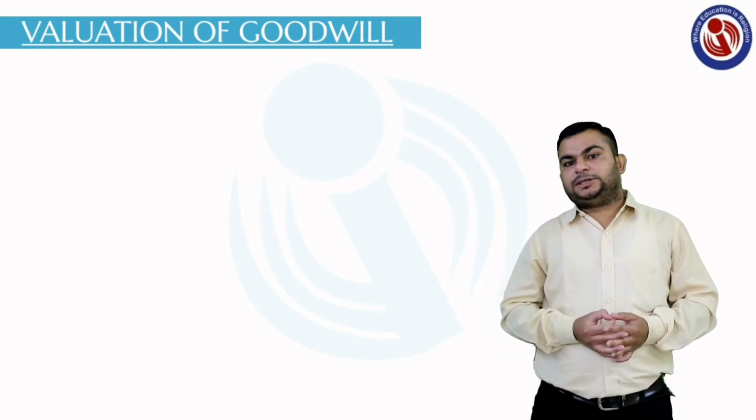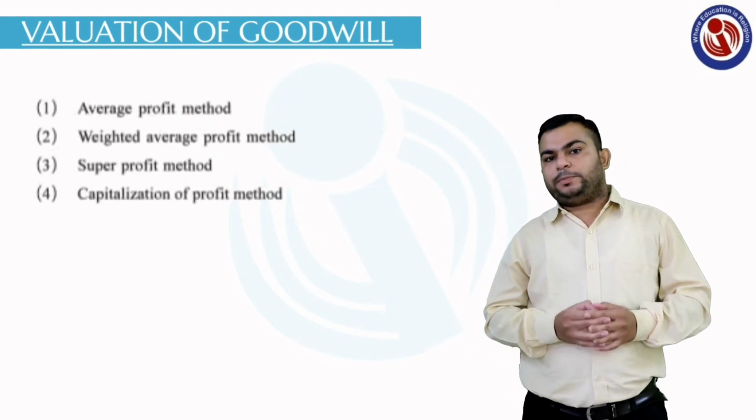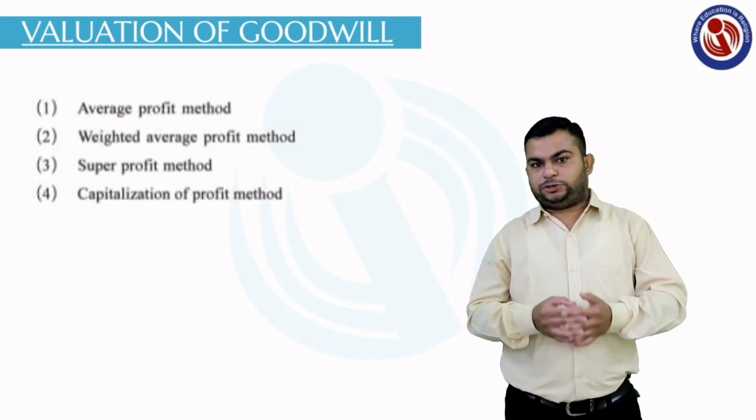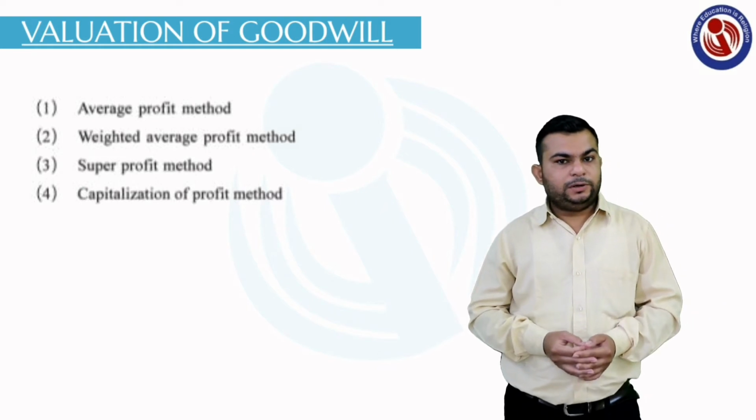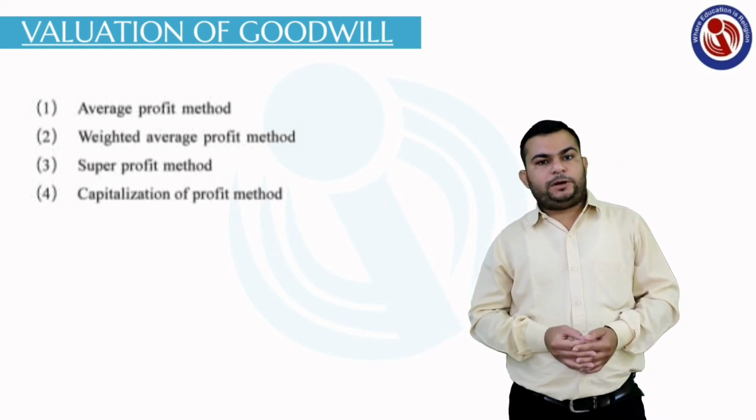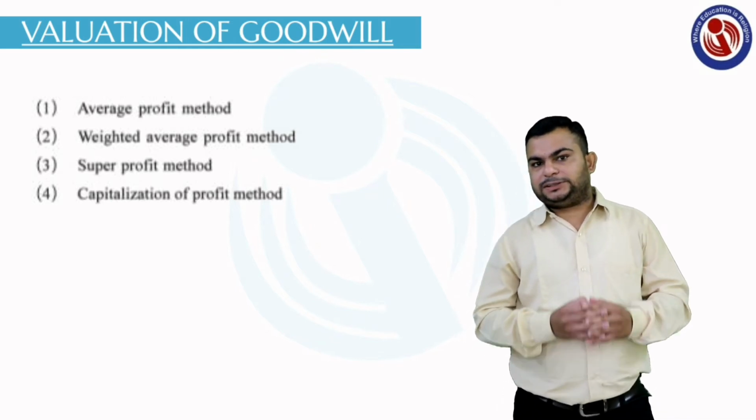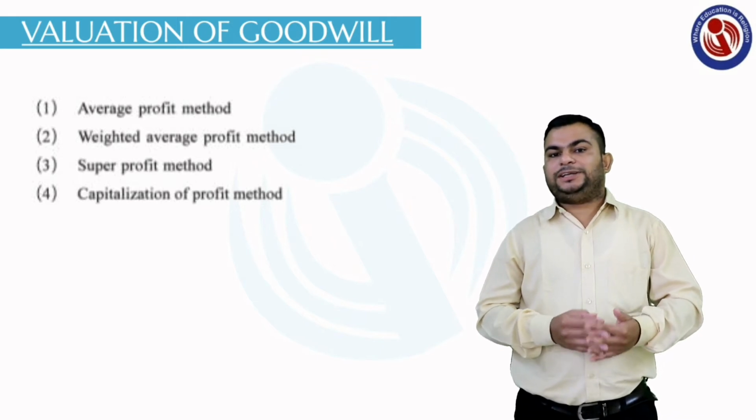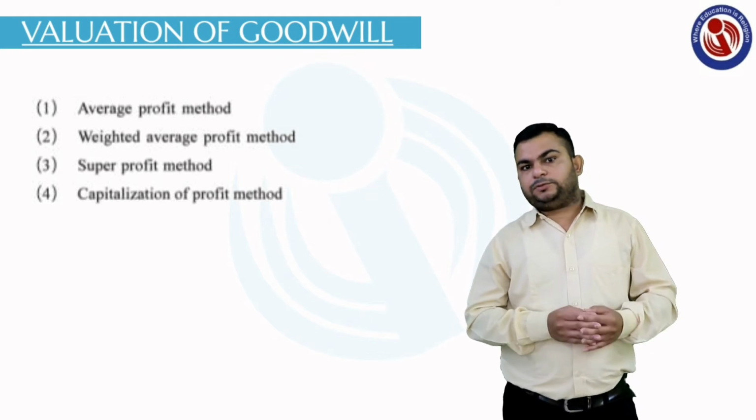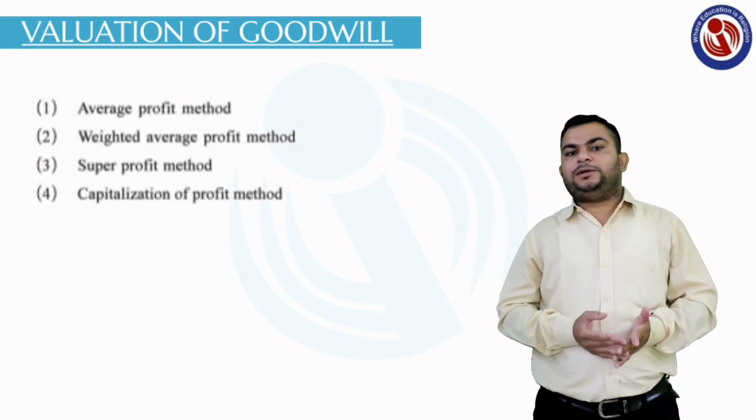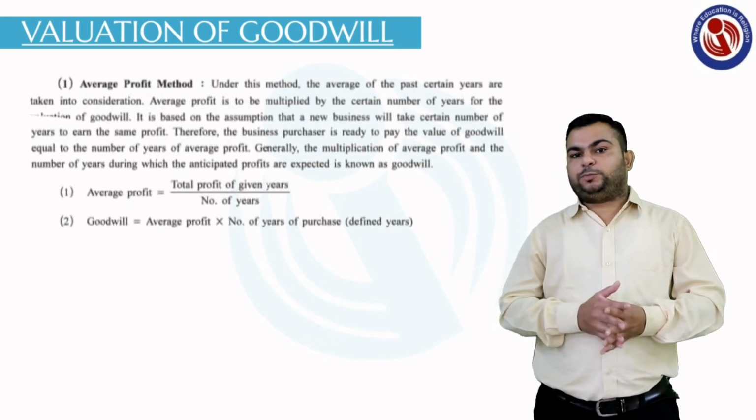Today we are going to discuss the sums relating to goodwill. In the last lecture we also saw there are a total of 4 methods for the valuation of goodwill. First is the average profit method, second is the weighted average profit method, third is the super profit method, and fourth is the capitalization of average profit method. These are the 4 methods which can be asked in your examinations. Out of these, today we are going to discuss method number 1, the average profit method.